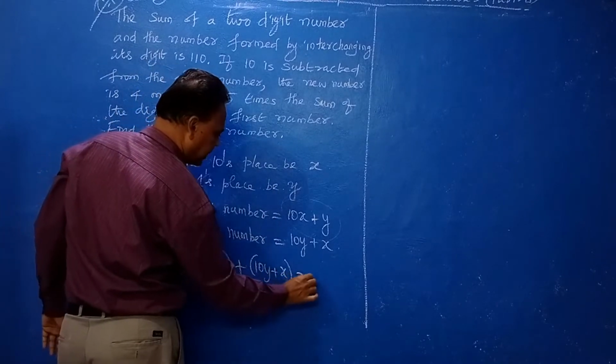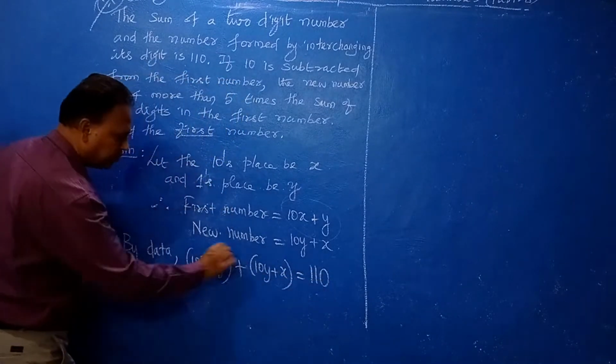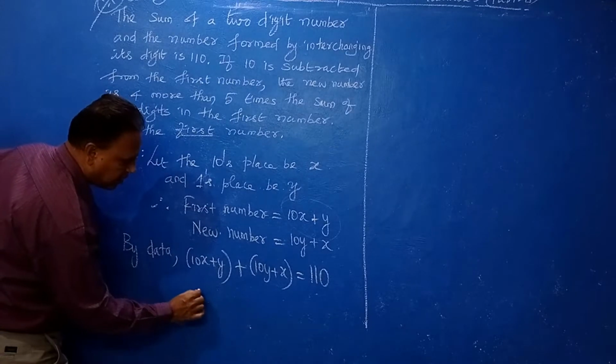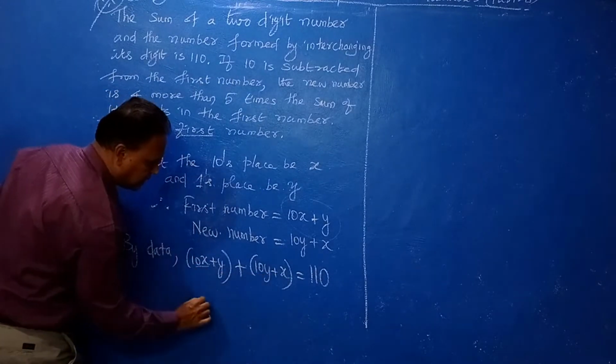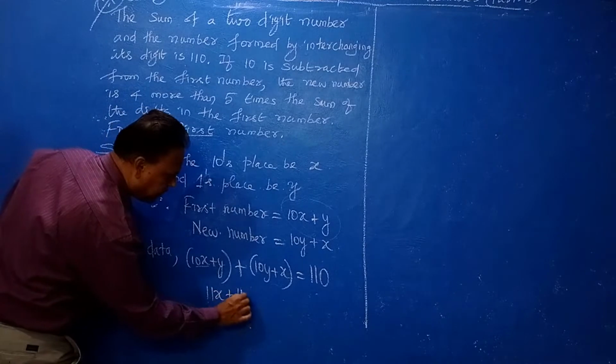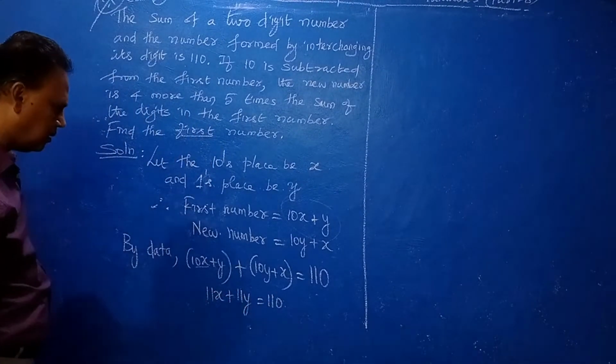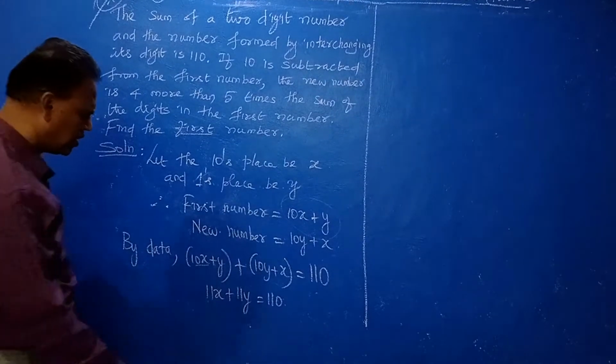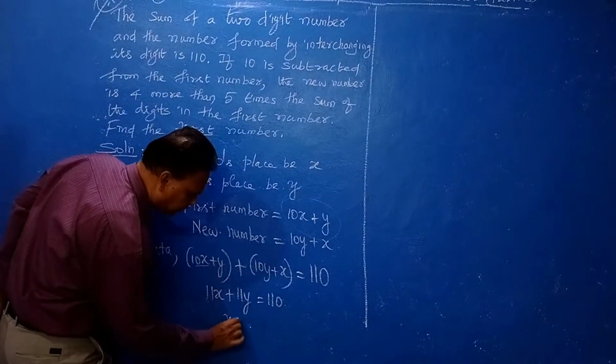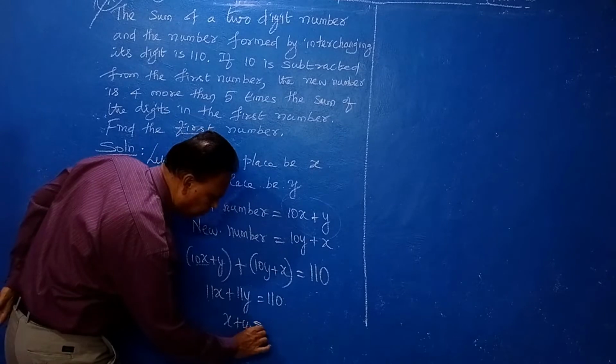Both add, you are getting 110. Now simplify this. 10x plus x, 11x plus 11y equal to 110. Now divide by 11, means x plus y is equal to 10.